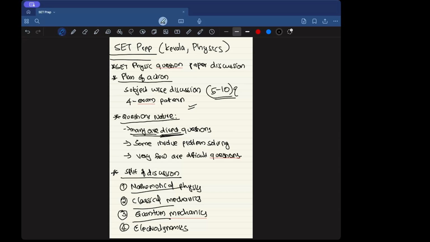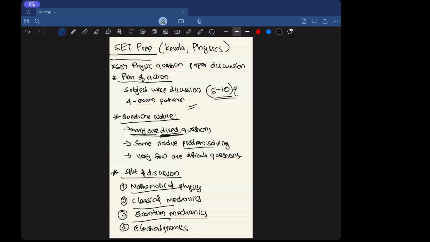Some are results of standard problems, or equations like the Poisson bracket identity and commutator bracket identity. And there are some questions involving problem solving. Even though they involve problem solving, they are fairly simple or somewhat lightly difficult questions.